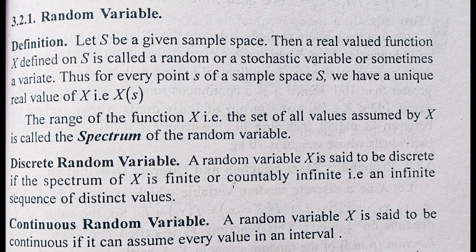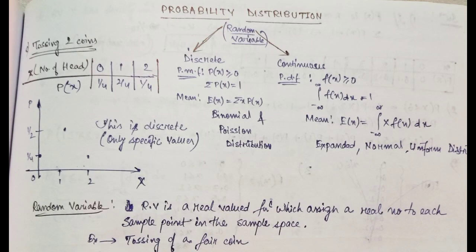In mathematical terms, if we take S to be a sample space, then a real valued function x on S is called a random or a stochastic variable. Thus, for every single point on S of the sample space, we have a unique value of x. This is known as a random variable. Now, the range of the function of x, that is the set of all values that can be taken by x, is called the spectrum of the random variable.